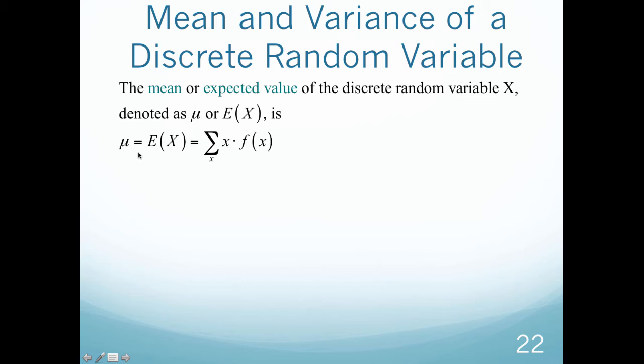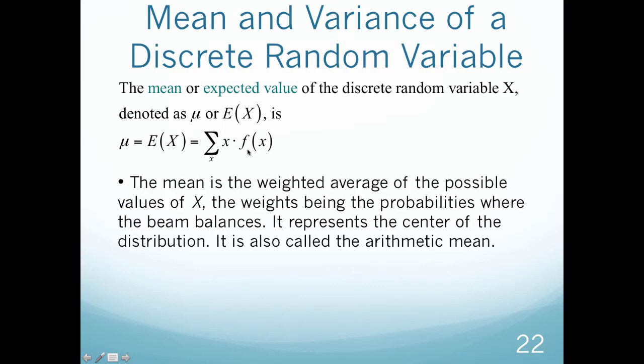So mu, which is equal to the expected value, is equal to the summation of each individual value of x times its corresponding probability. So this mean then is the weighted average of the possible values of x, where the weights are the probabilities, where the beam balances. It represents the center of the distribution. It's also called the arithmetic mean.